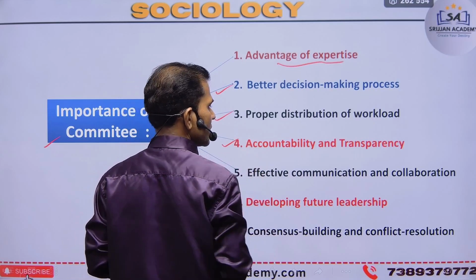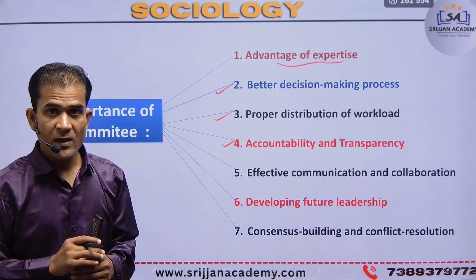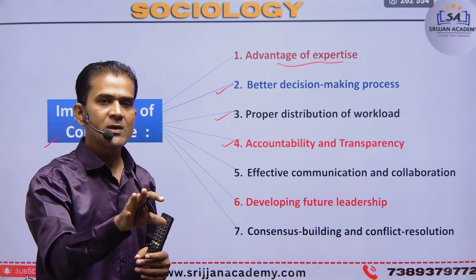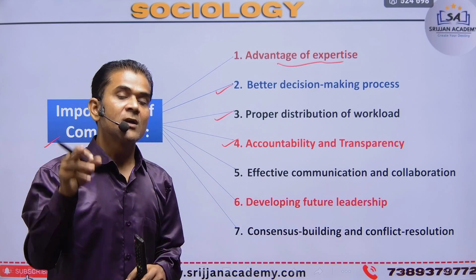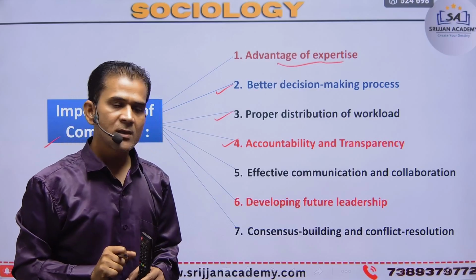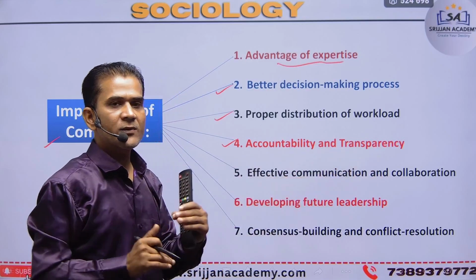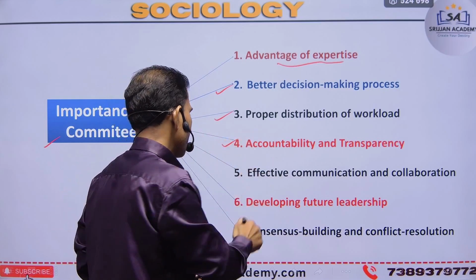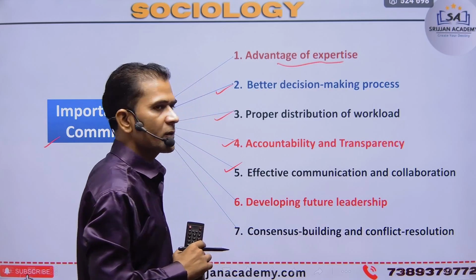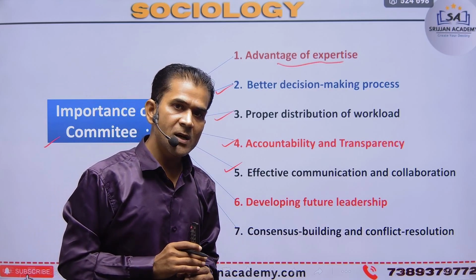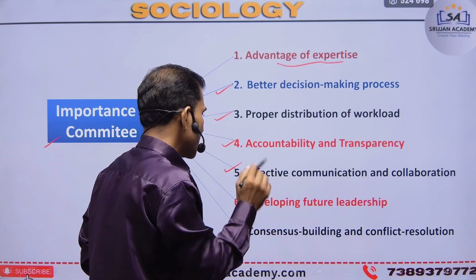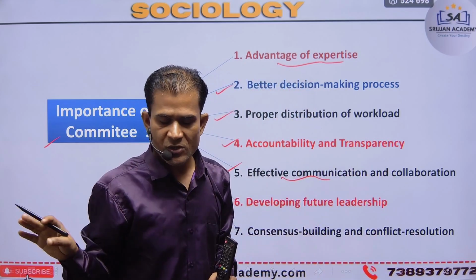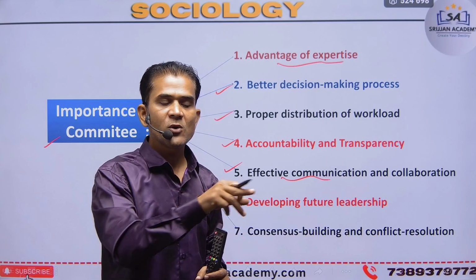Next, accountability and transparency, because the workload and authorities are provided to those persons, so they are responsible for whether the work is done or not, how and why it was not done. That is accountability and transparency for every member. Then effective communication and collaboration among committee members, because communication must be compulsory from member to member, otherwise, without any communication, problems are created.